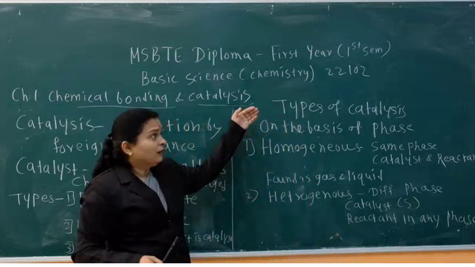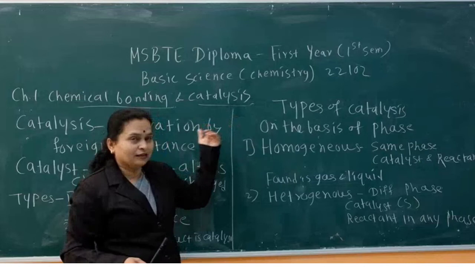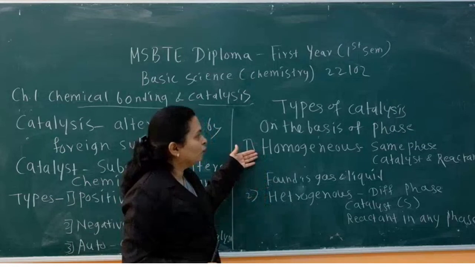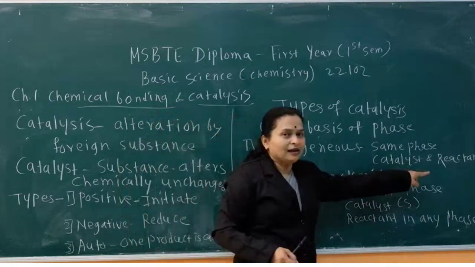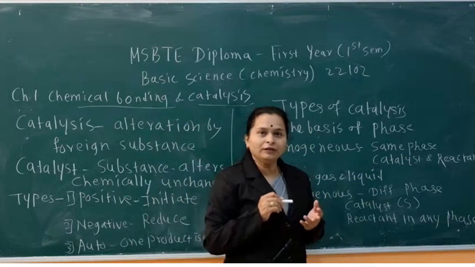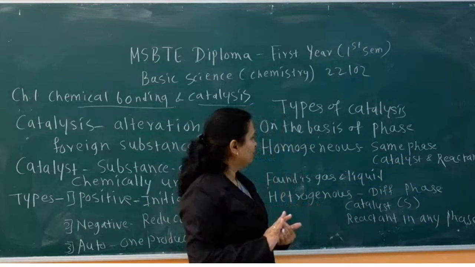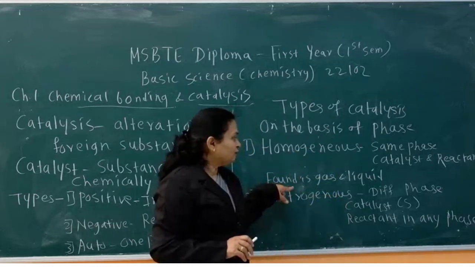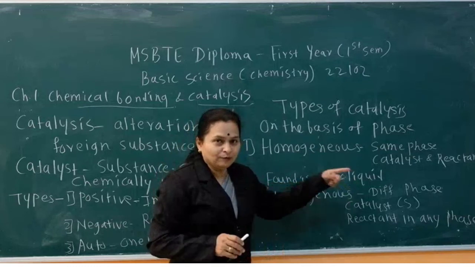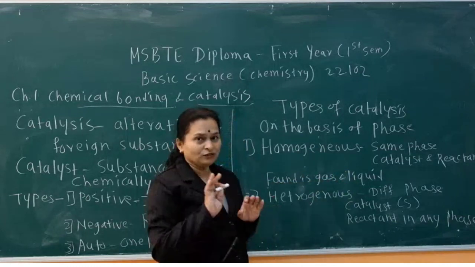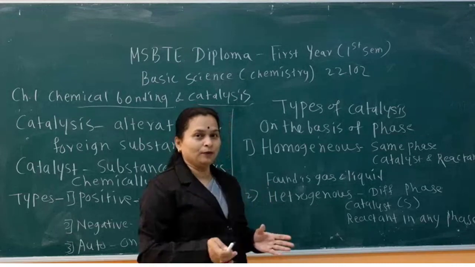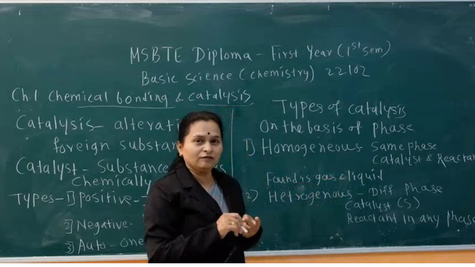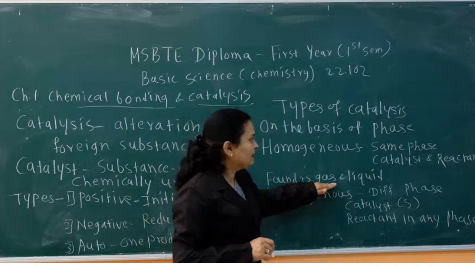Now next is different types of catalysis, that means the reaction, of two types: homogeneous and heterogeneous. What is homogeneous? When catalyst and reactants are in the same phase, that means solid, liquid or gaseous, then it is known as homogeneous catalysis. Here we don't consider any product, just see the phase of catalyst and reactant, whether it is solid, liquid or gaseous. Generally it is gas or liquid.